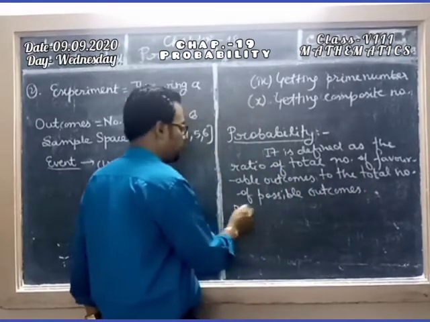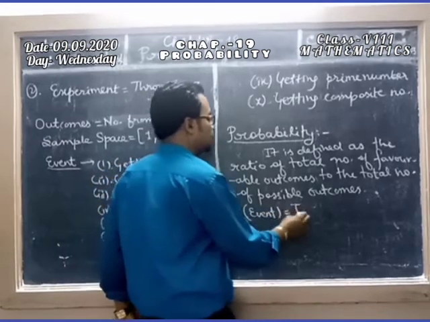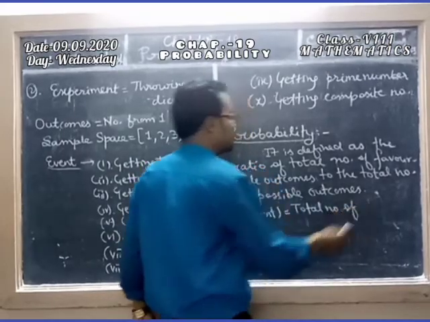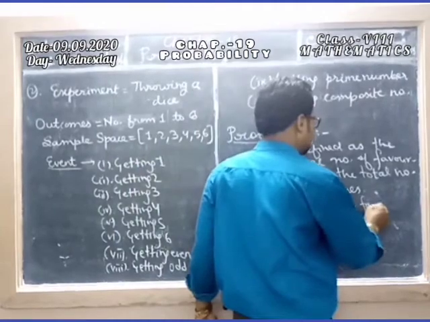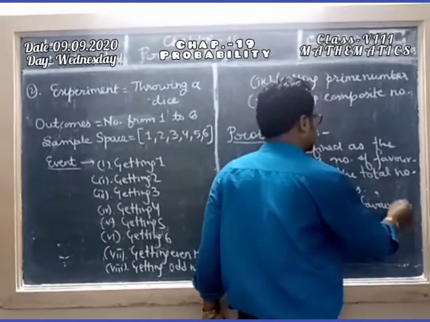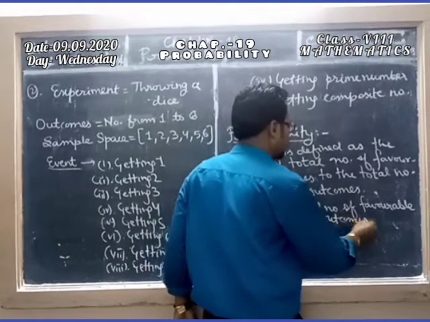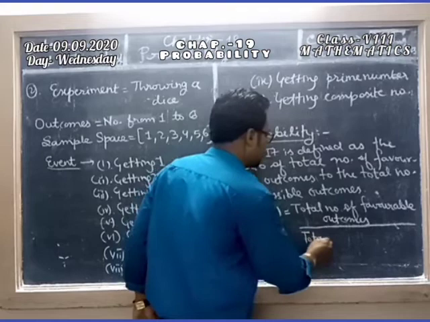Clear? So the probability of an event equals the total number of favorable outcomes upon the total number of possible outcomes.